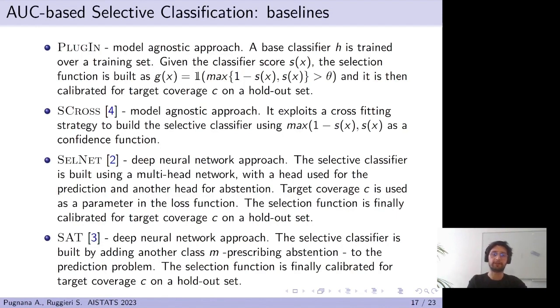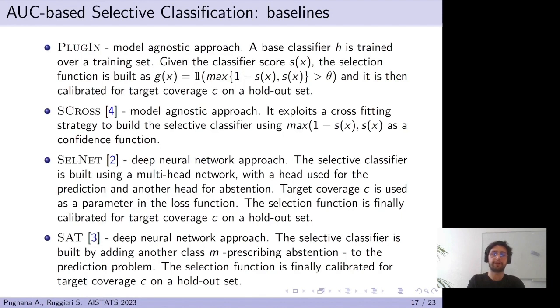S-cross refers to the model-agnostic strategy provided by Pugnana and Ruggeri, where a cross-fitting strategy is considered to build the selection function, without the need of calibrating it over a validation set. As for plugin, we consider the confidence function as the maximum between the score and 1 minus the score.